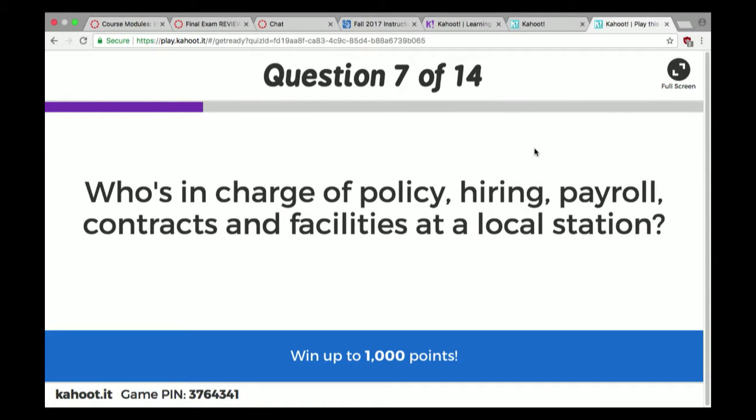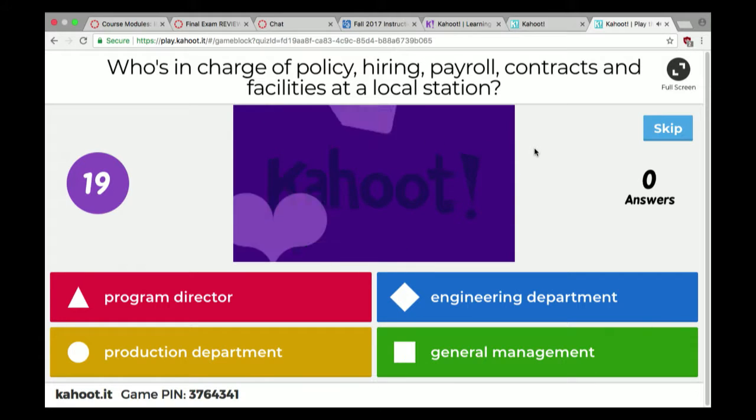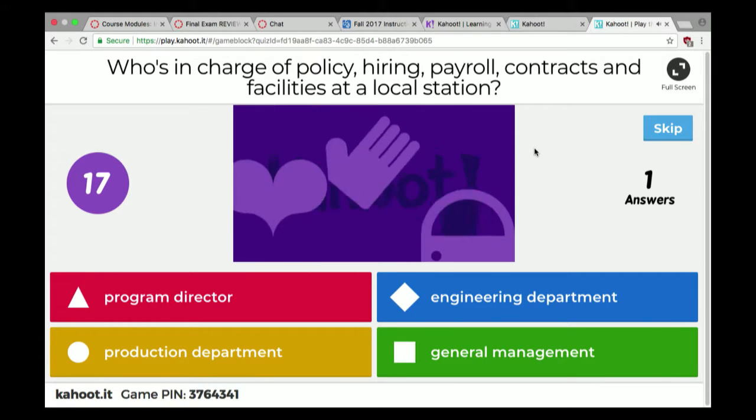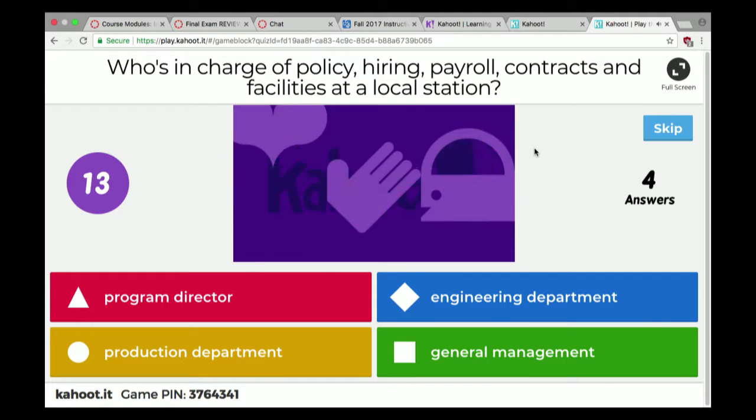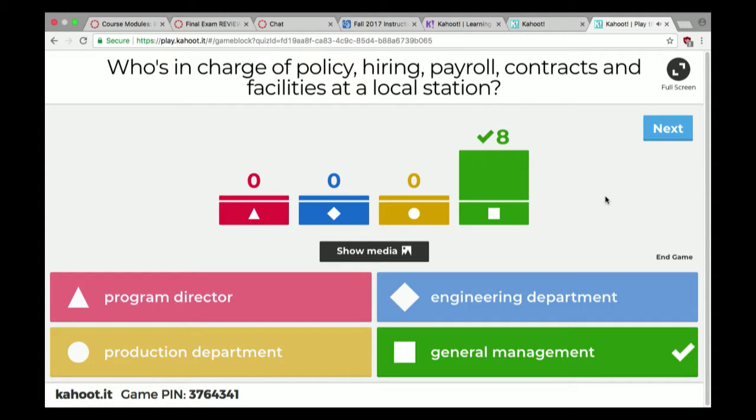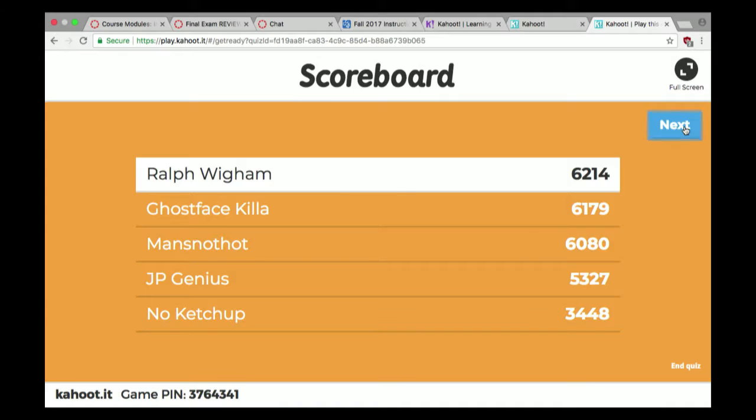Okay, so who's in charge? So this is in a station. Who's in charge of hiring, payroll, contracts, and making sure facilities are all paying the rent and stuff like that? All right, woo, consensus. I love it. Make sure that one's on the exam. General management. Yes, so it's general management who takes care of those things, not the engineering department, for sure.